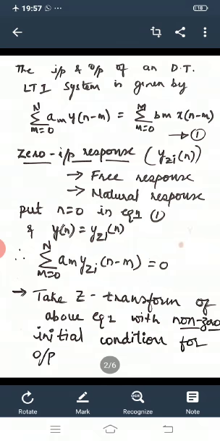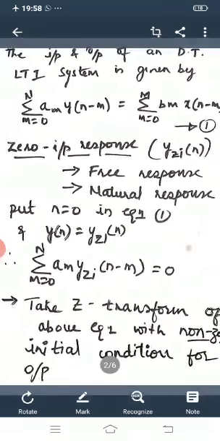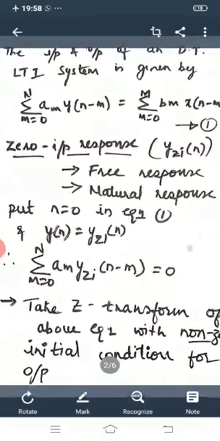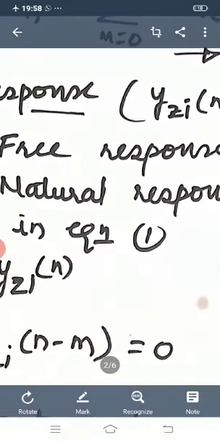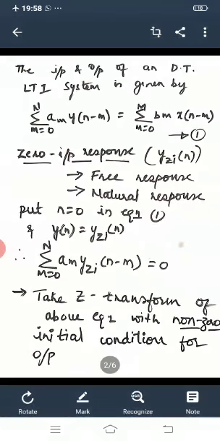And now we'll see how to determine the yzi of n. Yzi of n is nothing but the zero input response of the system. Here system means discrete time LTI system. And we have already discussed in the second unit that the zero input response is also called as free response or natural response. So yzi of n is also called as free response or natural response.